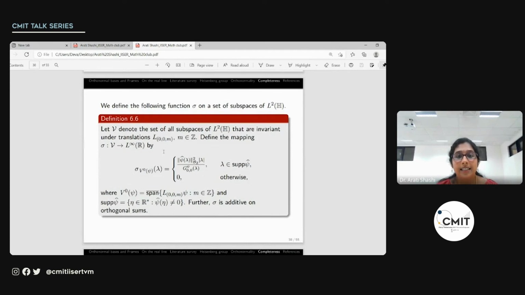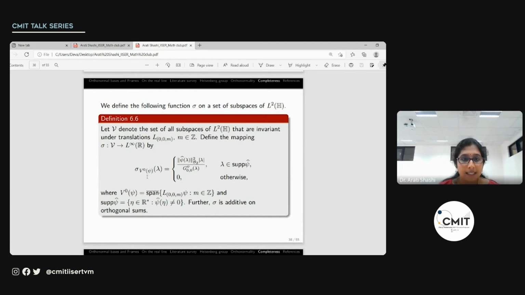We shall consider this function, which is defined on a set of subspaces of L2 of H. To be more specific, we consider all these subspaces which are invariant under these translations, and thus this function sigma operates on all these invariant subspaces of L2 of H.